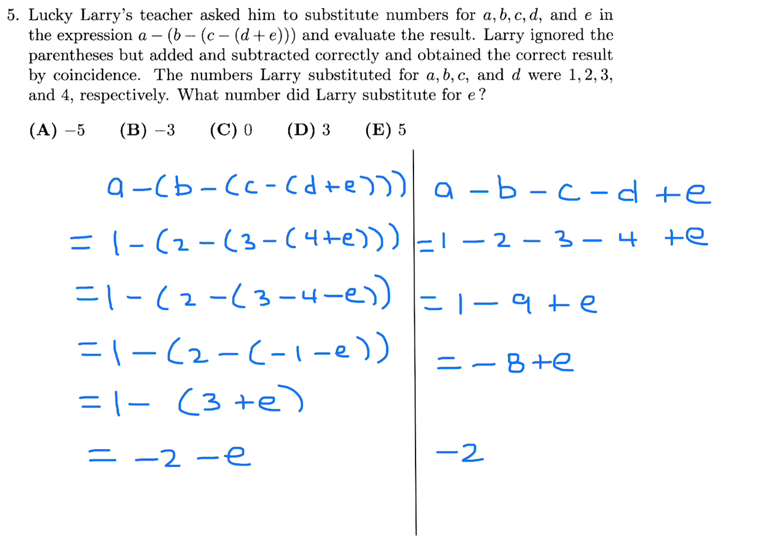Okay, no problem. We can set those equal to each other and then solve for E. If we do, we get 6 is equal to 2E, and therefore E is 3. So number 5, the answer is D.